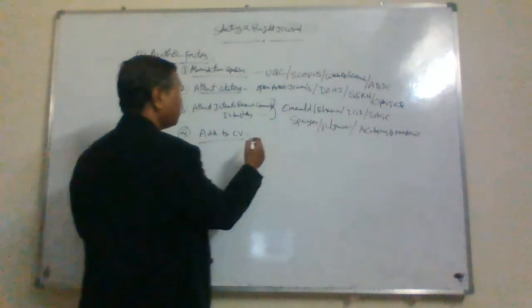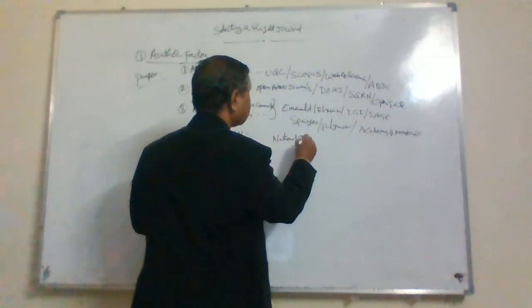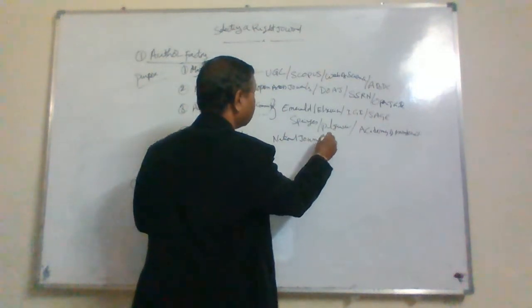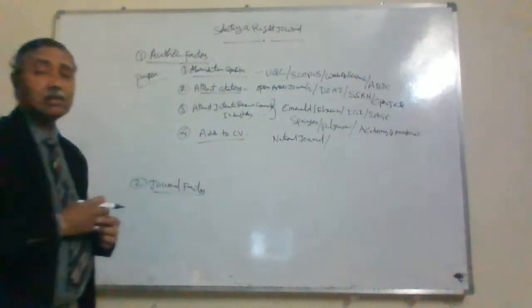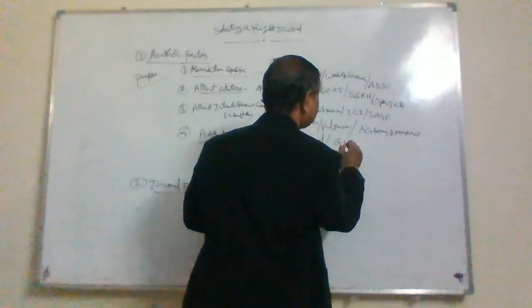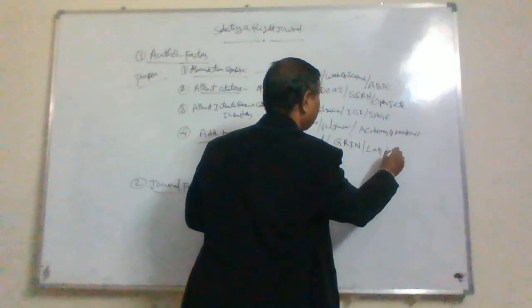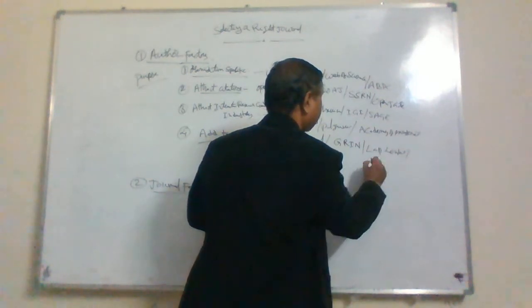Then you can go for any national level journal. Or you can even do self-publishing in Green, Lap Lambert, or Amazon.